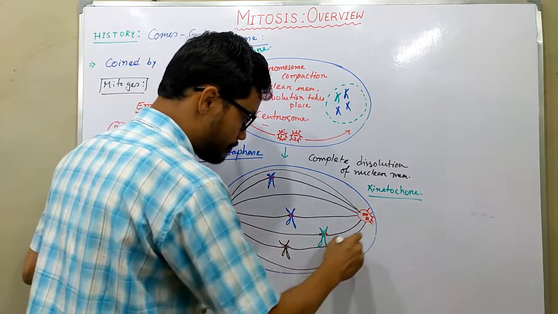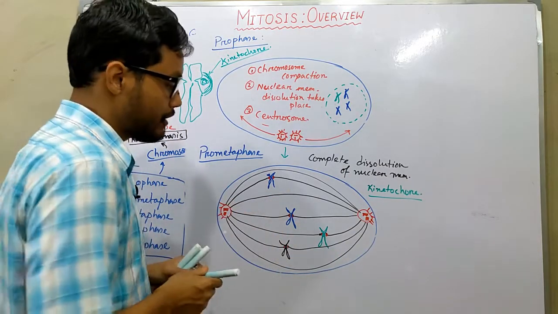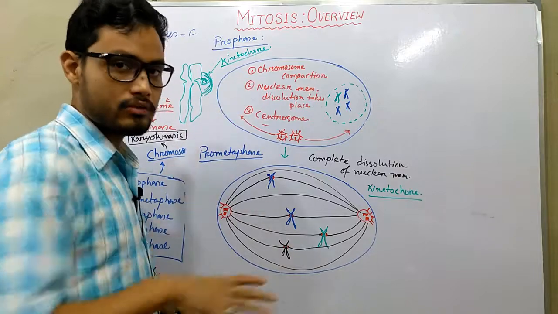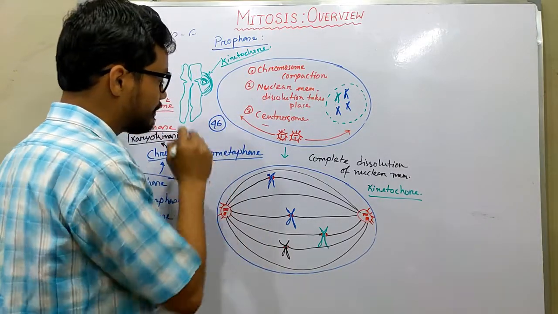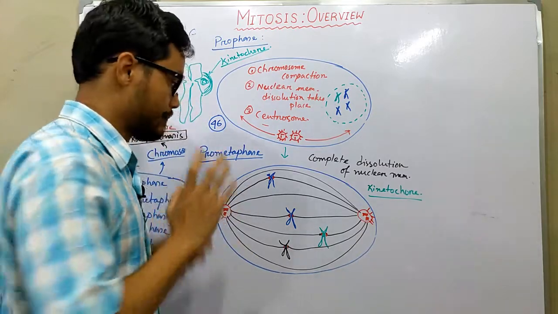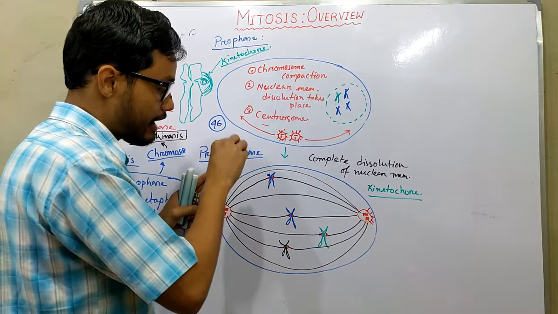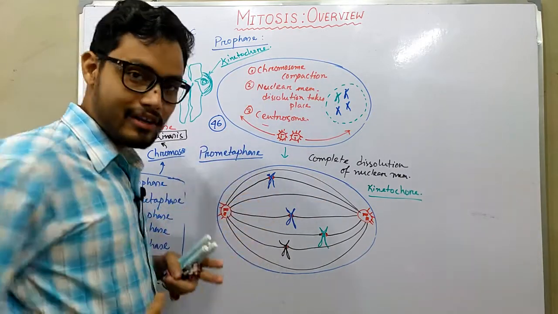But not all of the spindle fibers can attach to a kinetochore region, because in mitosis there are 46 chromosomes, so we have only 46 kinetochores, adjusted with 46 spindle fibers.